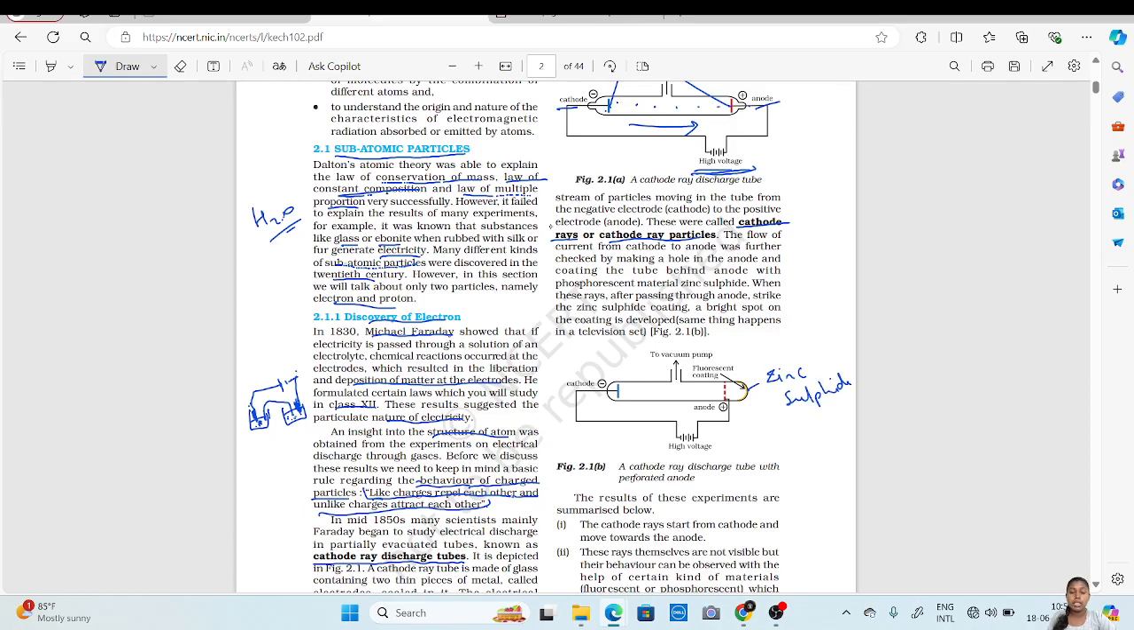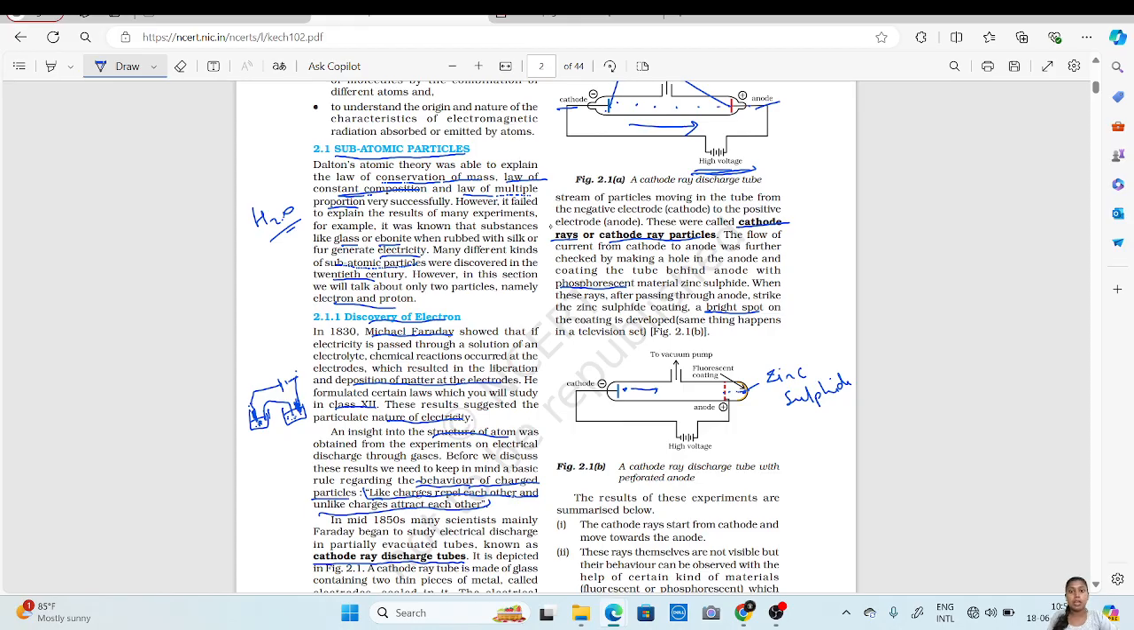Zinc sulfide is a phosphorescent material. Phosphorescent material means it is a shiny material. So when a particle moves from cathode to anode, when it reaches the anode section and strikes the zinc sulfide, it leaves a bright spot on it. Whenever a particle strikes the zinc sulfide or the fluorescent coating, it will leave a bright spot. And this bright spot will indicate that the particle has moved from cathode to anode. That's how the experimental work was observed.